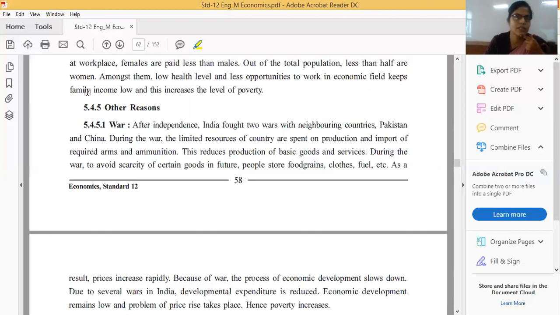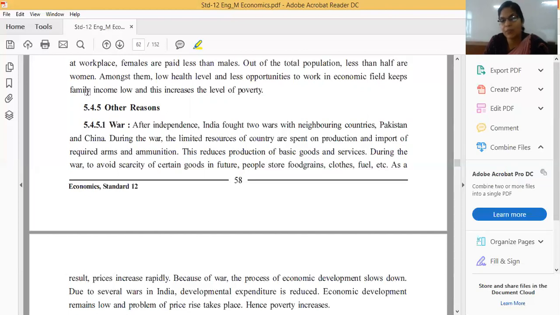So whose income is it? It is France's income. But it is essential at present, as anytime China can attack our country, and at that time we require this type of atomic energy, missiles, fighter planes and all this. So India imported this type of defense-related things from France.